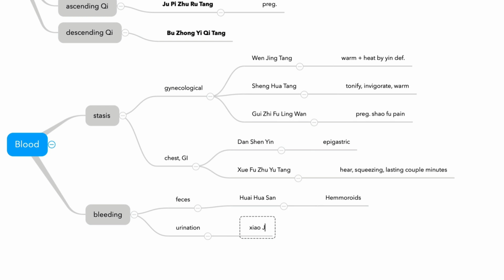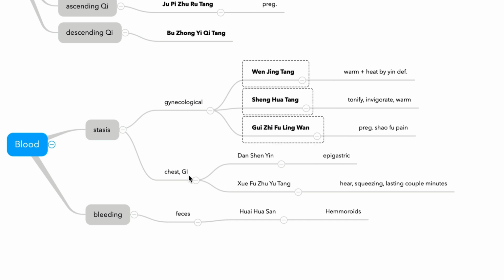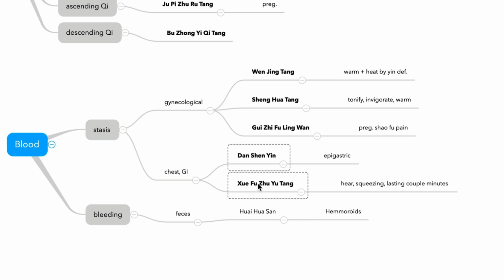Xiao Ji. Blood stasis has a lot of formulas with gynecological conditions: Wenqingtang, Shenhuatang, and Gujifulingman. And for chest and gastrointestinal, Danshenyin and Shefujuyutang. And for bleeding, Huaihuasan. Not many formulas.